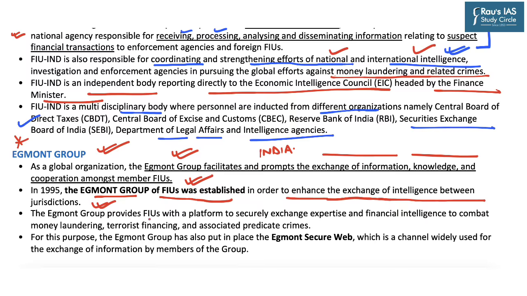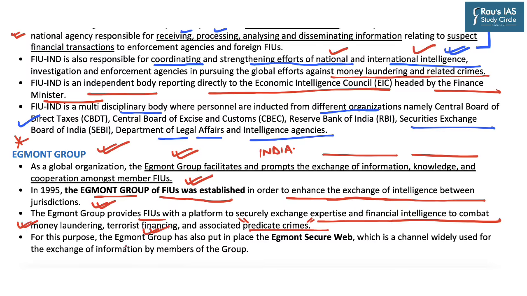So Egmont Group provides these financial intelligence units with a platform to securely exchange expertise and financial intelligence to combat money laundering, terrorist financing and associated predicate crimes. Now see this term predicate crimes coming here. So predicate crimes are any crimes either related to money laundering or related to terrorist financing.